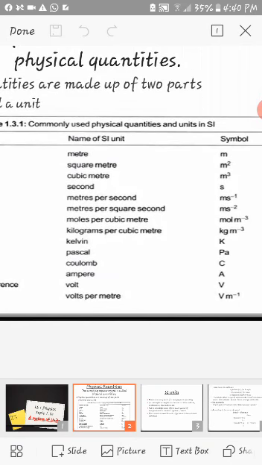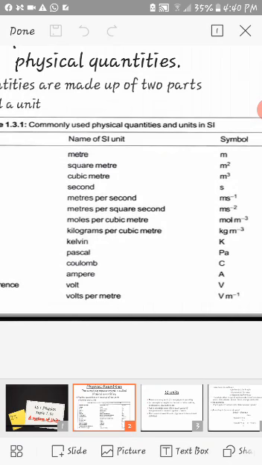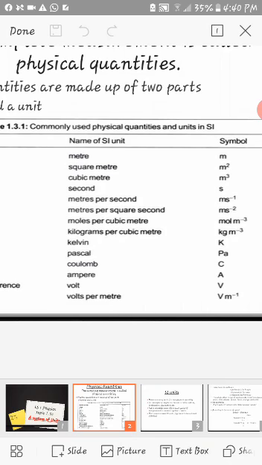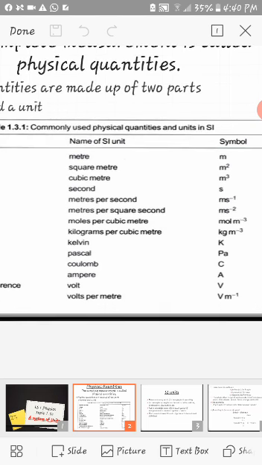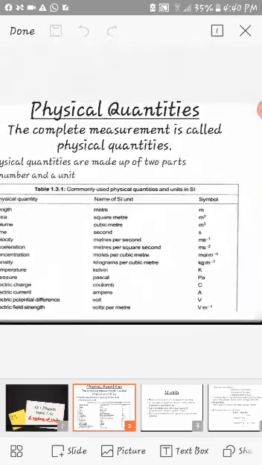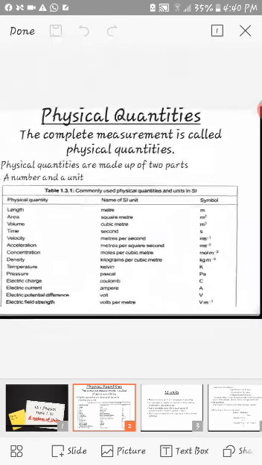Keep that in mind, that the symbol of the SI units are very important. You have to put it with the correct capital or lower case as well. If you put the capital M in meter, it will be wrong, because the capital M denotes the molarity. So you have to keep that in mind, that when you are using the symbol of SI unit, it should be correct.